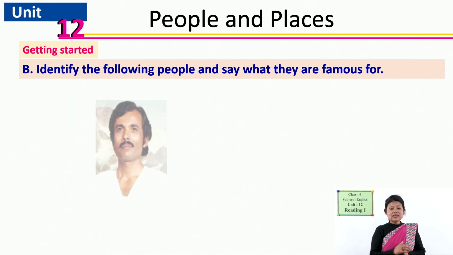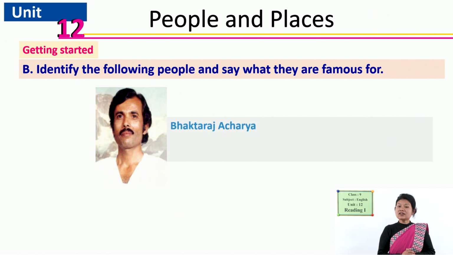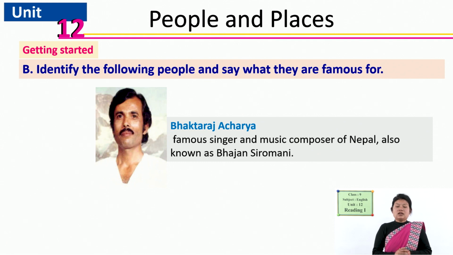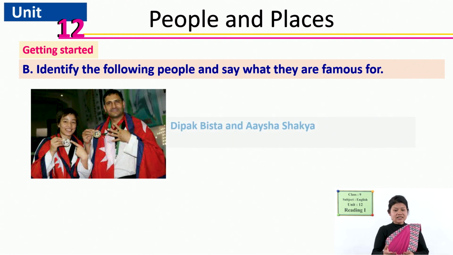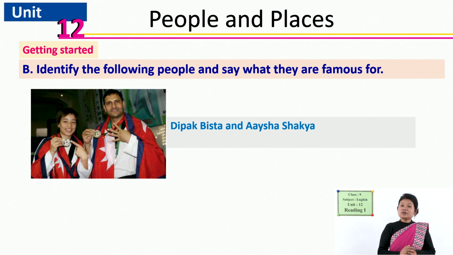Very good. Yes, he is Mr. Bhaktaraj Acharya. And can you say what he is famous for? Yes, he is best known for his singing ability. He is a famous singer of Nepal and also a music composer, and he has got a title also, Bhajan Shiromani.